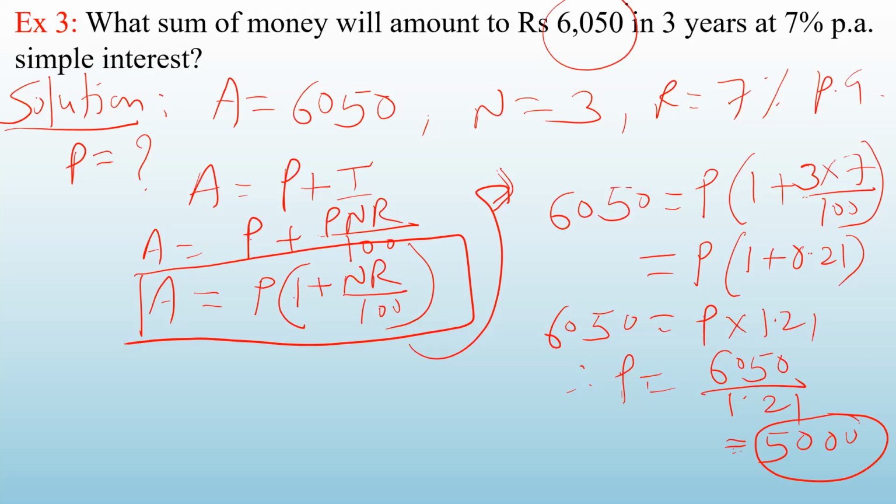So I hope you have understood this. This problem I have taken from the Vipul Prakashan book. So in this problem, you were given the value of A. So you have to apply the formula for A. Okay. So the principal amount is 5,000.